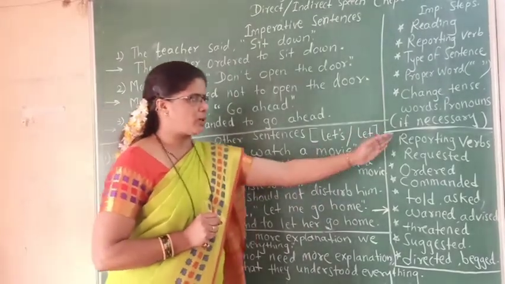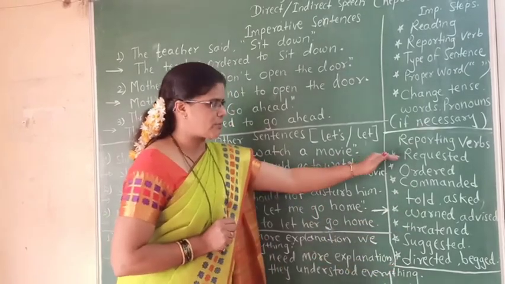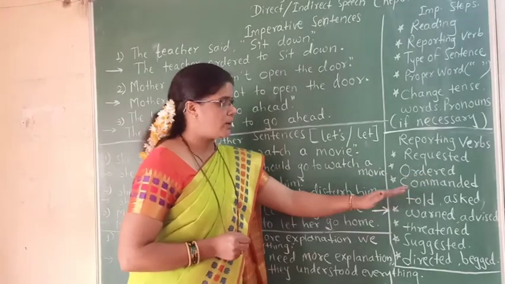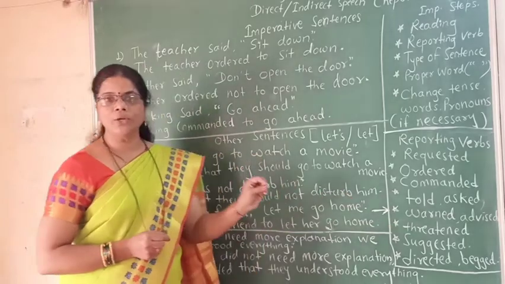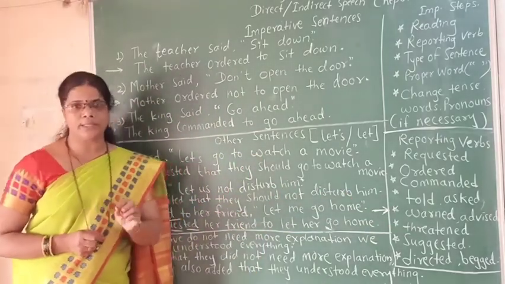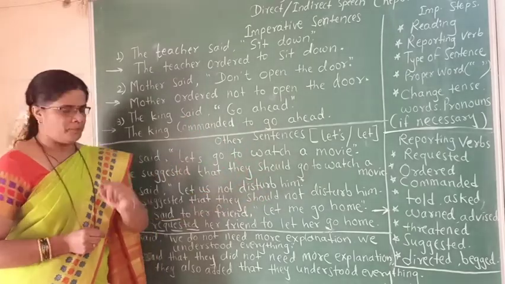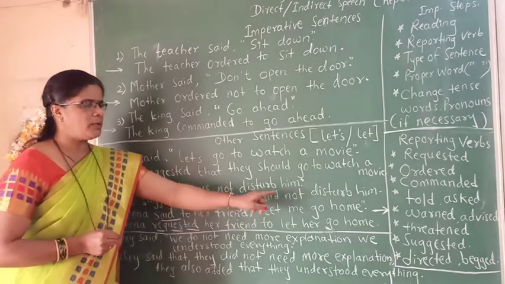And those reporting verbs, as you have used in imperative sentences, are requested, ordered, commanded, told, asked, warned, advised, threatened, suggested, directed, begged. According to the meaning or tone of that sentence, you have to use the proper reporting verb.